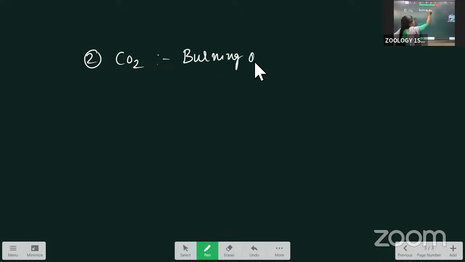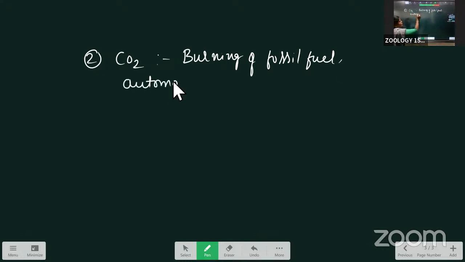Next is carbon dioxide. It comes mainly from the burning of fossil fuels and automobile exhaust, and also from living organisms.